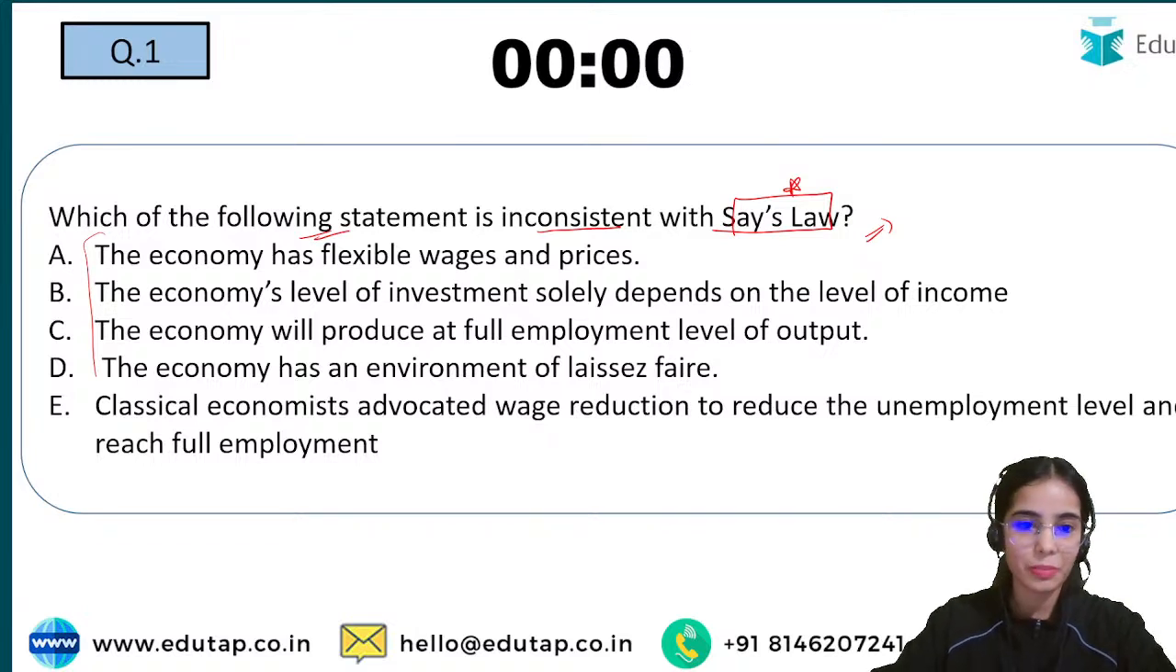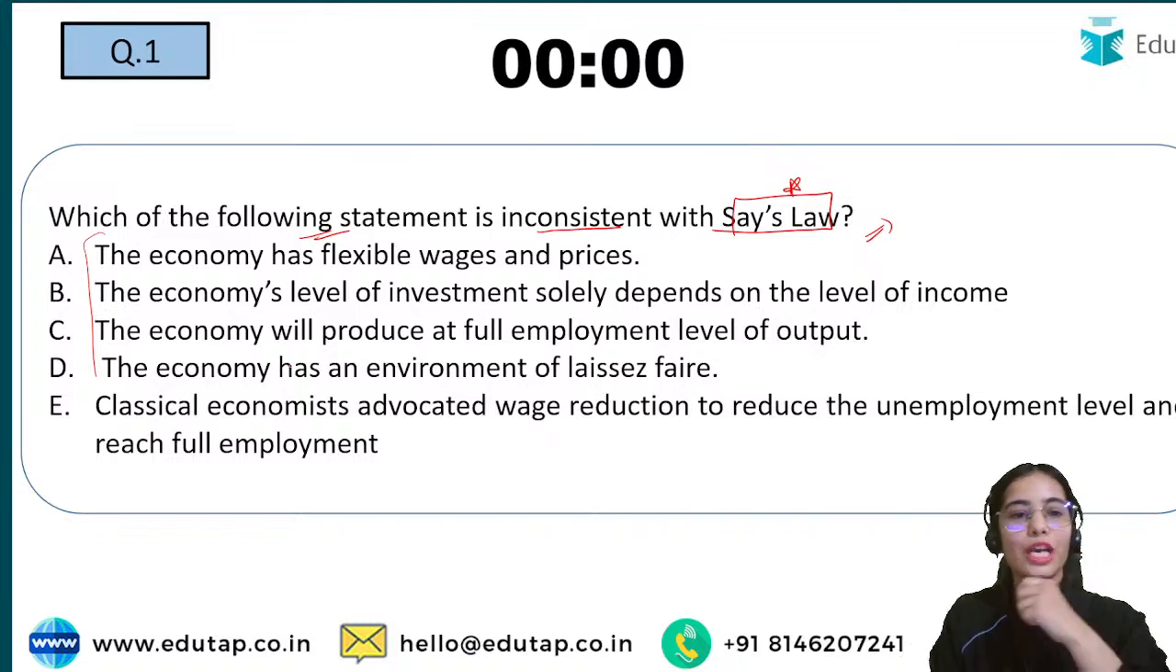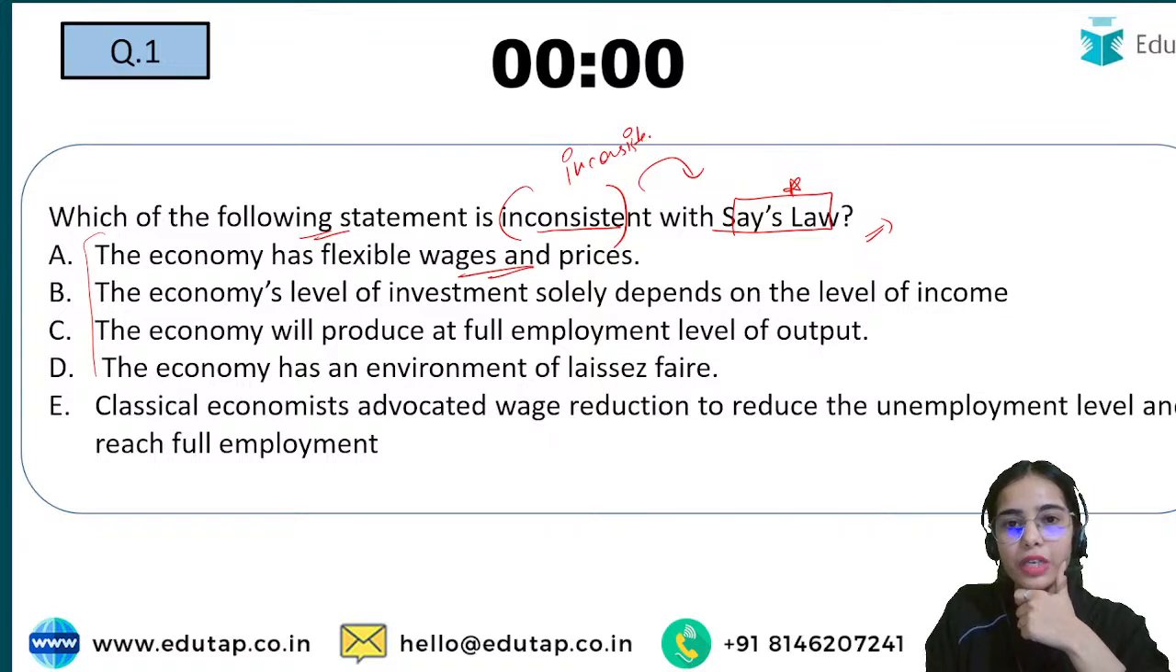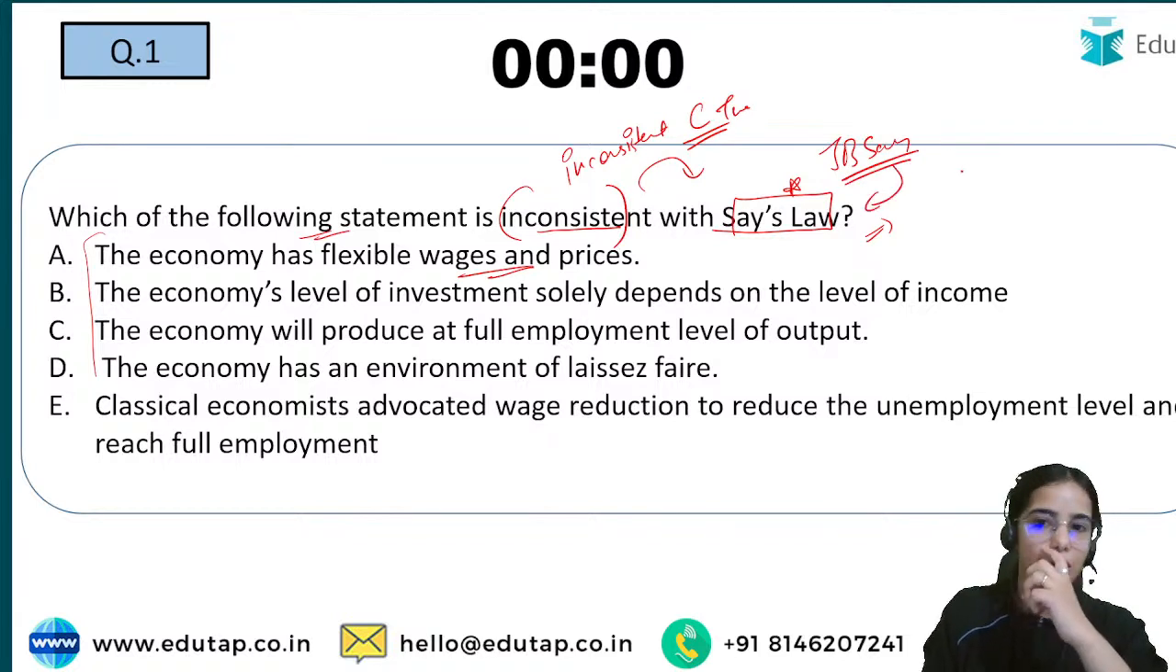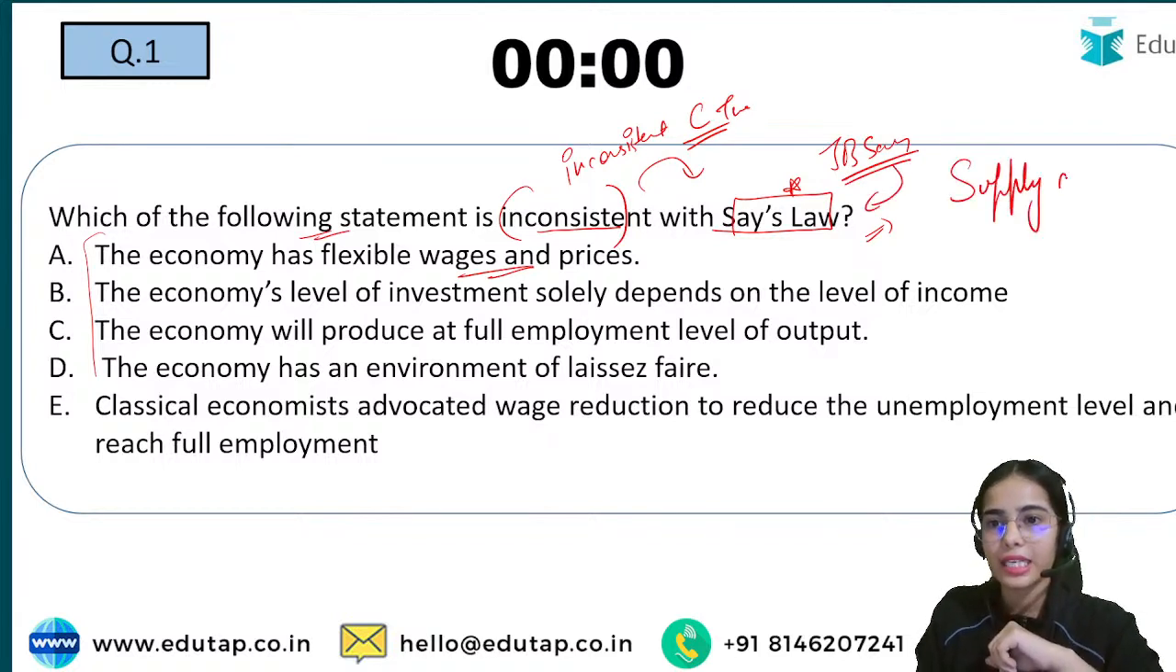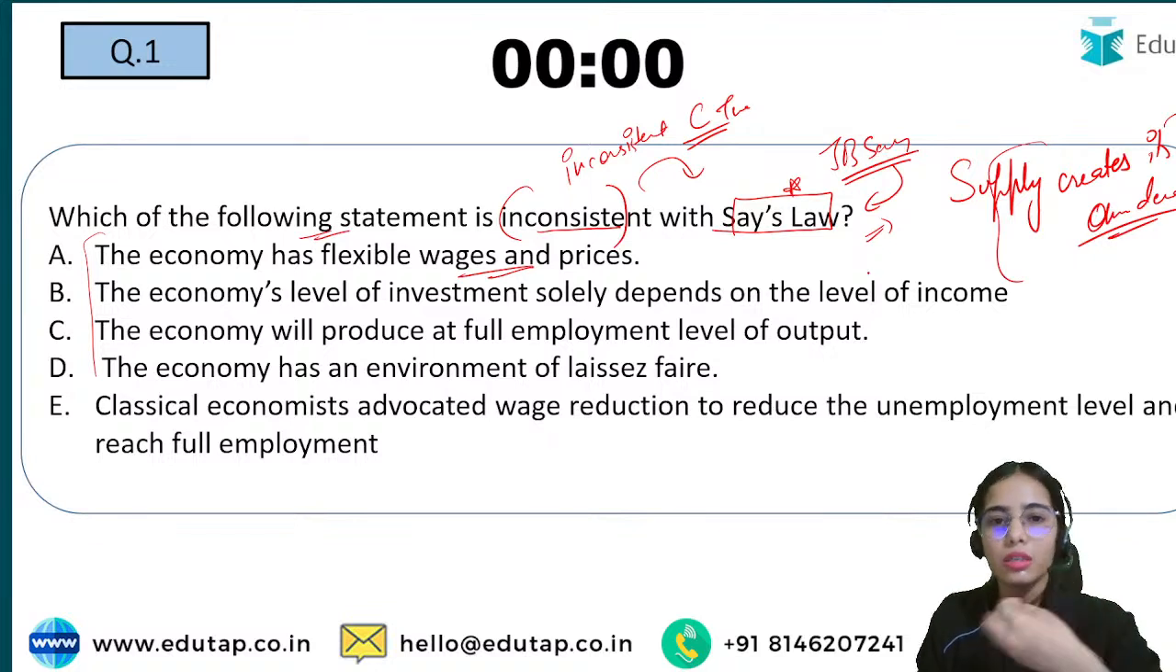I am getting the answer B. Yes, very good. So economy has flexible wages and prices, this is correct. Inconsistent with Say's law means inconsistent with the classical theory, because J.B. Say was a classical economist and he gave Say's law, that supply creates its own demand. This is given by J.B. Say.